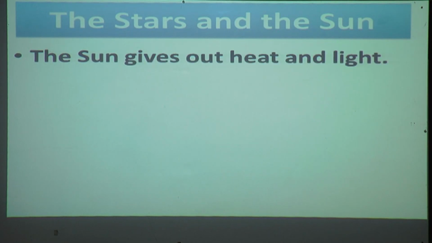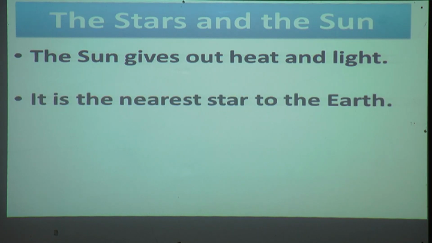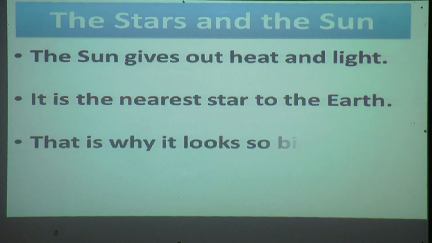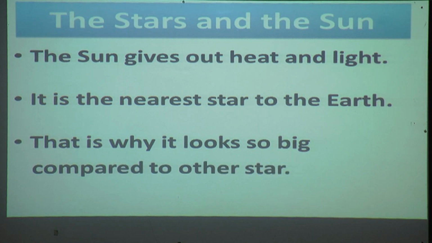The sun gives out heat and light. Yes, everybody knows that the sun gives out heat and light. It is the nearest star to the earth. It is very near to the earth. That is why it looks so big compared to other stars. We have seen a twinkling star, it looks like only a dot or some glowing point, but the sun is very close to us, so it looks so big.